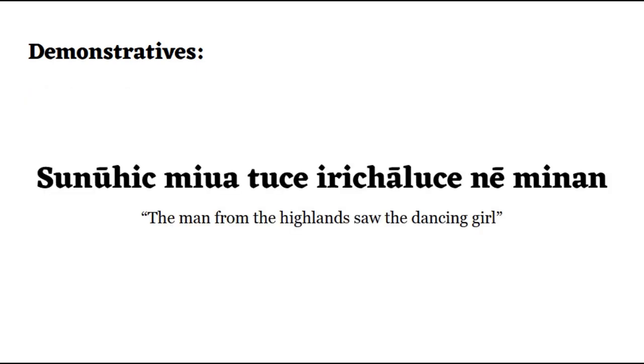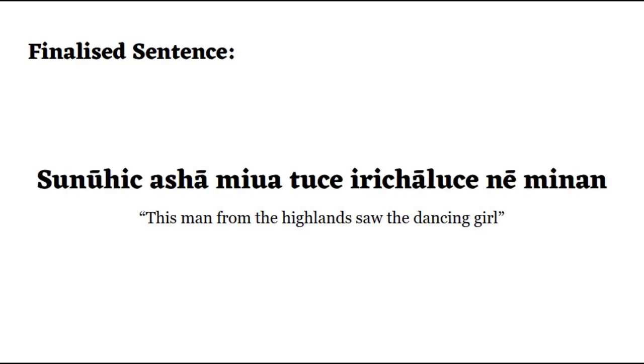These demonstratives agree in gender and number, but not with the noun they modify. Proximal demonstratives agree in gender and number with me. Medial demonstratives agree with you, and the distal is always the same, not agreeing with anything. I'm gonna go with a proximal demonstrative, this or these, since I don't want to misgender any of you. Now, since I am one guy, we use the masculine singular form asha. In contrast to the prepositional phrase and the adjective, demonstratives are placed before the noun they modify. This gives us our final sentence, Sunuhits asha miwa tutse ichchalutsene minan.